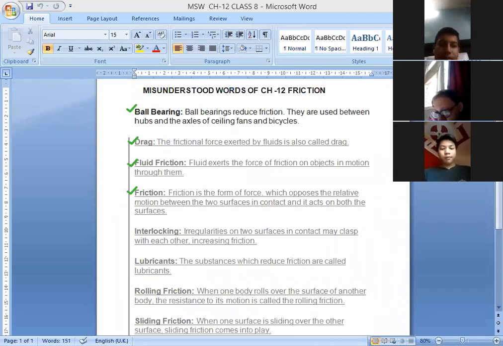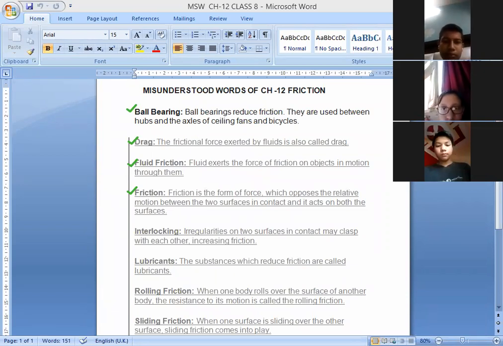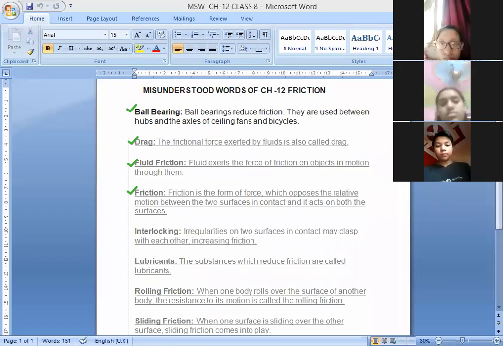We are able to move on the ground due to friction because it provides a grip. I am able to write on the board due to friction because it gives me a grip. Otherwise, if there were no grip, what would happen? I would not be able to write. My hand or chalk would slip on the board. Okay, so let's move further. Next is interlocking.